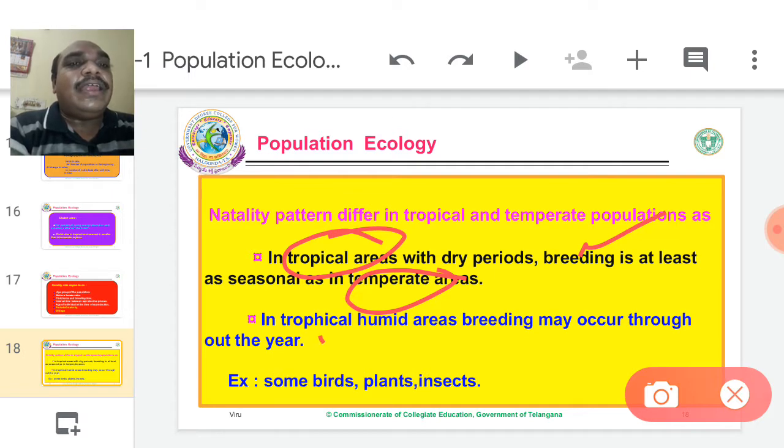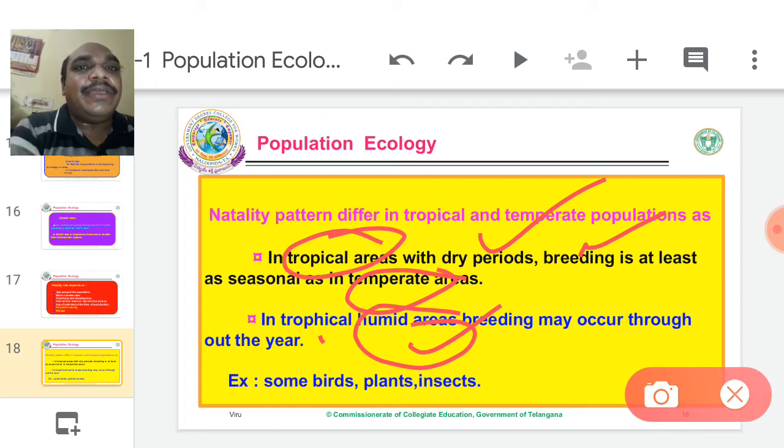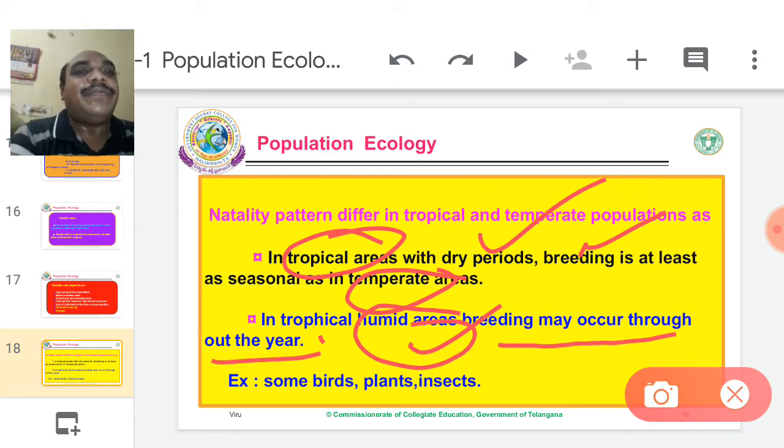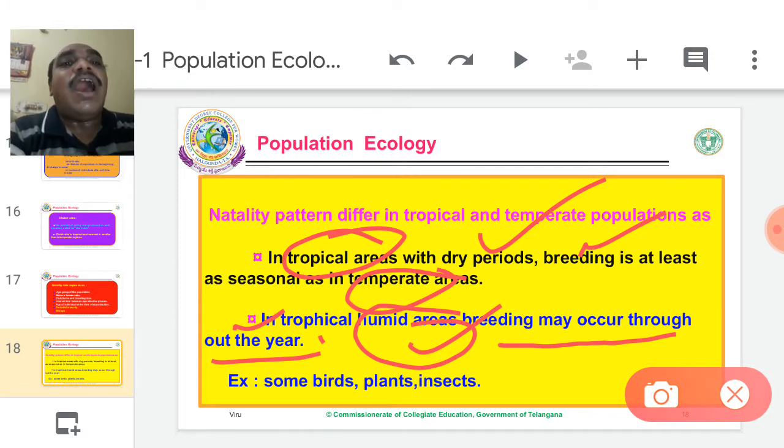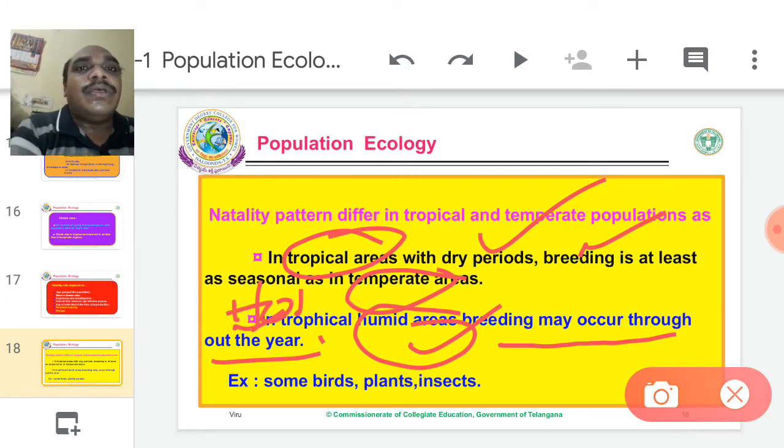Next one, tropical in humid. This is the dry period and humid period. Humid means wet, rainy season. In the rainy season, the breeding may occur throughout the year in tropical, hot zones. When it is humid, with wet conditions and rains available, breeding may occur throughout the year.